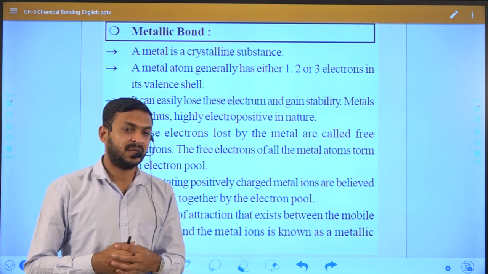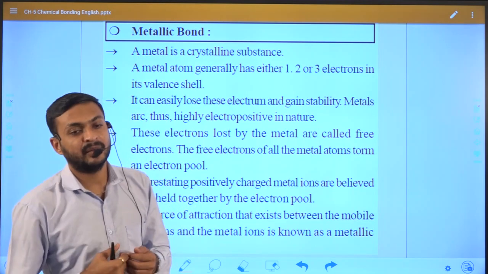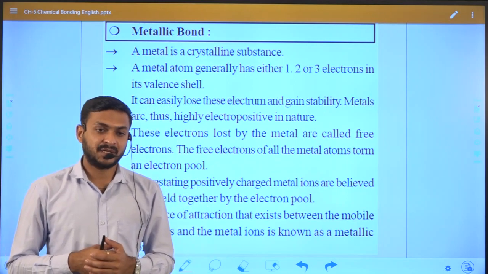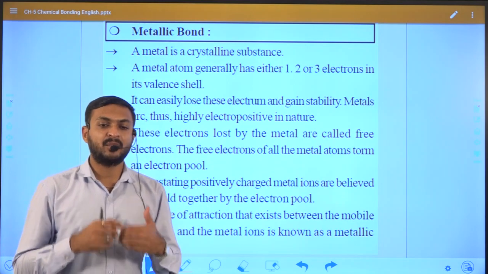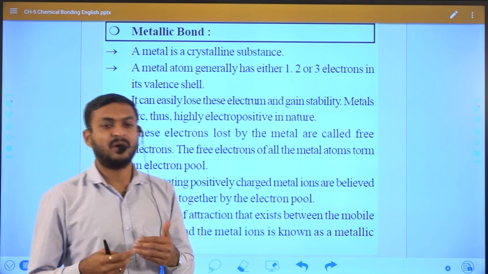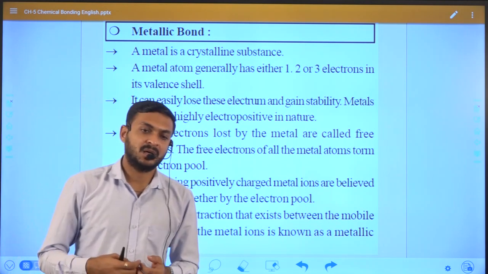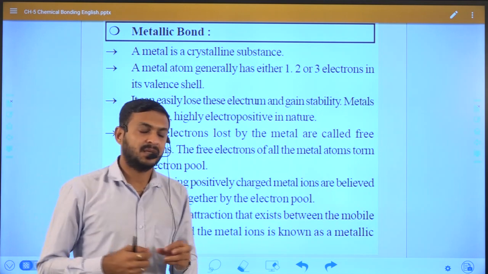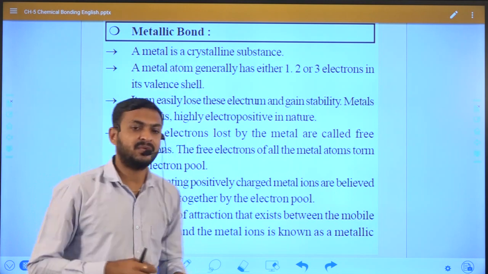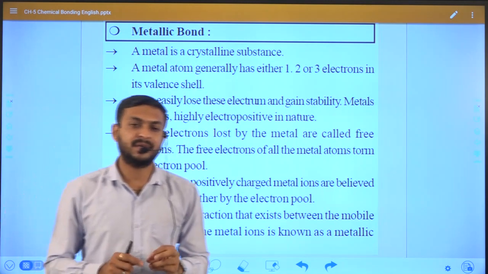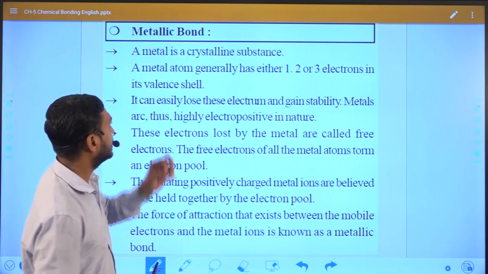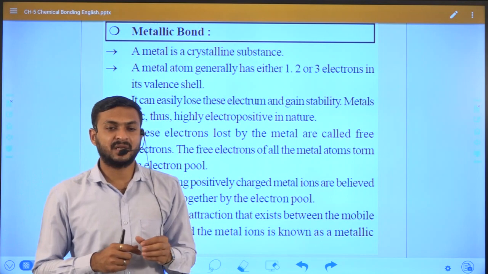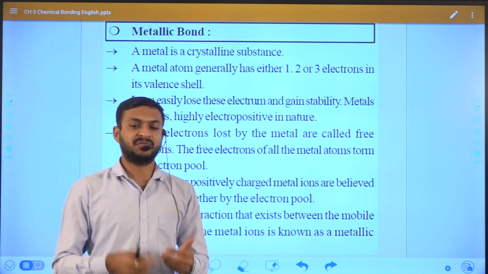Suppose the ionic bond is formed between one metal and one non-metal, while the covalent bond is formed between two non-metals or a non-metal plus a semi-metal. But if the bond is formed between two metals, it is known as metallic bond. So you can now differentiate how different types of bond are formed.